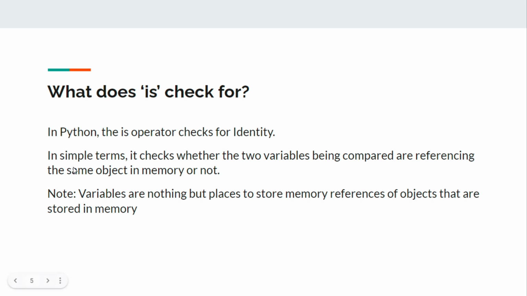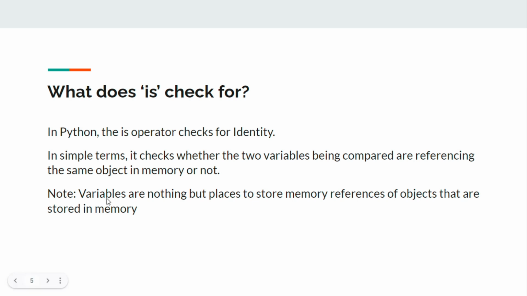What is identity? In simple terms, if we check two variables using the is operator, both variables should reference the same object. So this is the main difference between double equals and the is operator. The double equals operator is checking if the contents of A and B are equal or not. Remember, it is checking the content. But the is operator is checking if both A and B are referencing the same object or not.